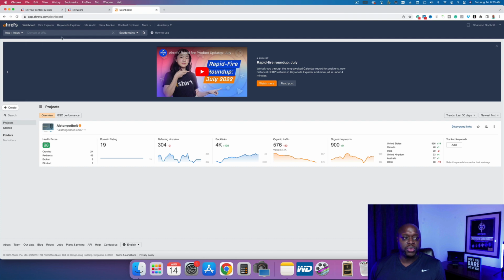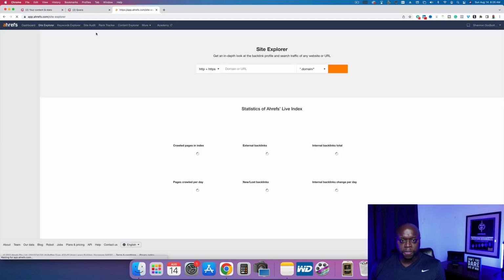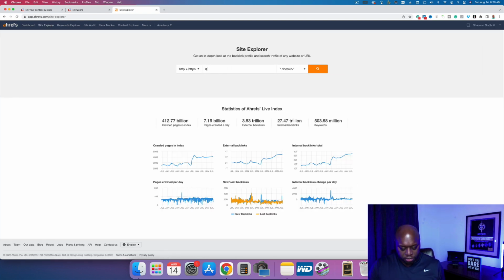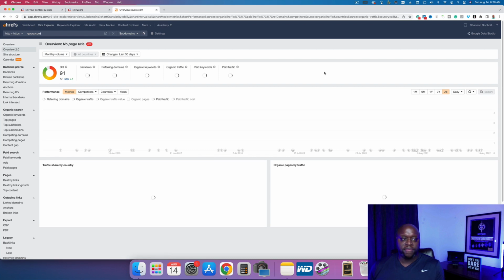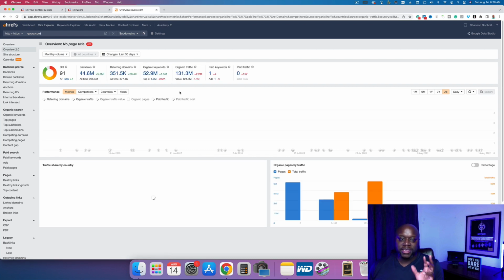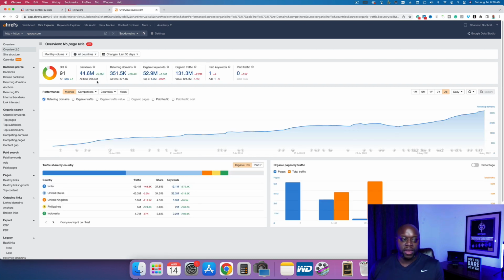What we're going to do is we're going to go to Site Explorer just like this, and we are going to type in Quora.com. Hit enter. And what we're looking for now is a word of warning. Some of this stuff is not going to be safe for work. People are asking crazy questions over on Quora. So just know that going into it.